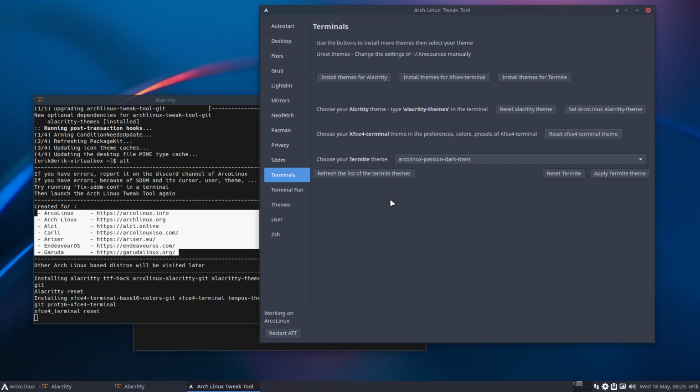I think I've told everything now, except this line here. So that's something completely different.